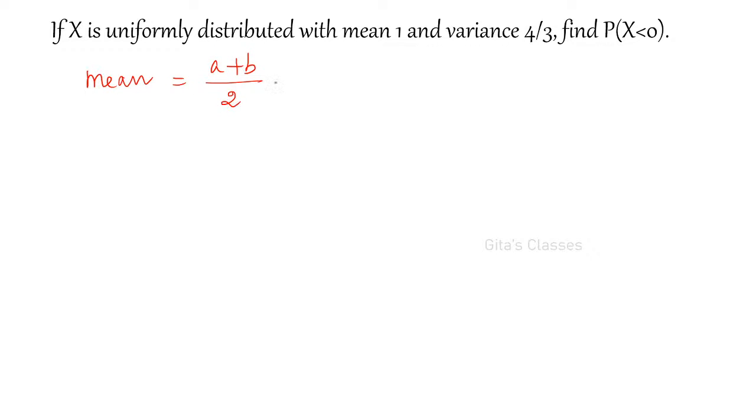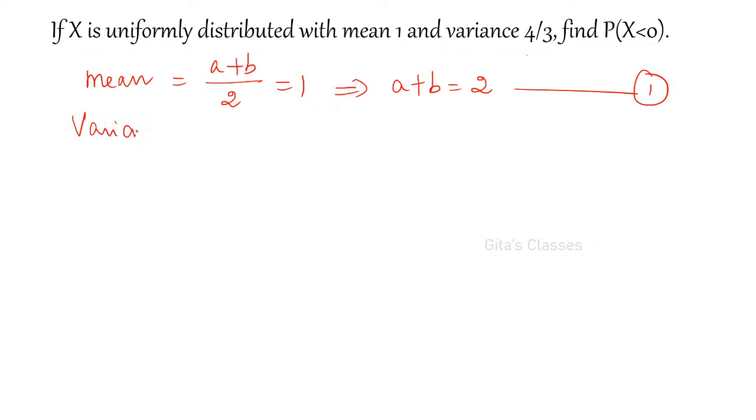This is by definition. What is given? Mean is equal to 1. So this implies A plus B is equal to 2. Let us assume that this is equation number 1. Next, variance is 4 by 3.